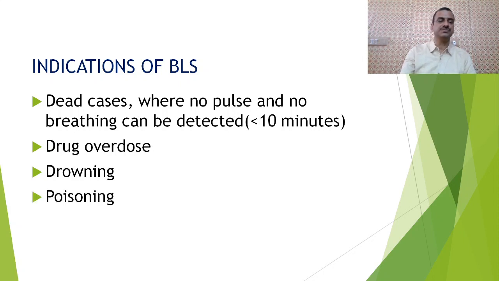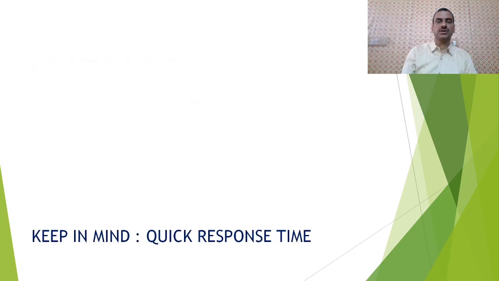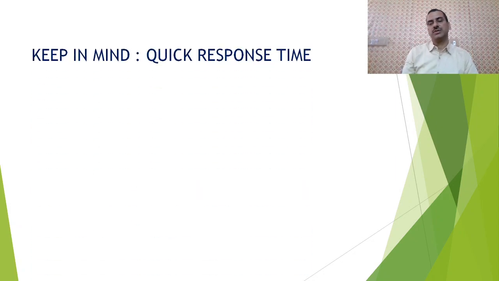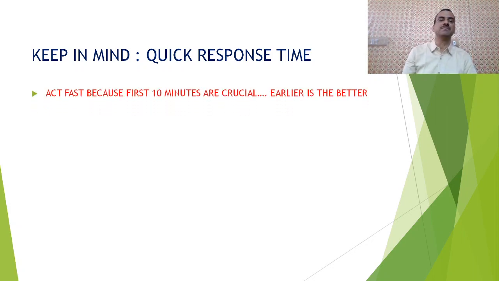Drowning cases, poisoning, shocks. We should keep in mind that in these cases the response time should be very quick. Act fast because the first 10 minutes are crucial.